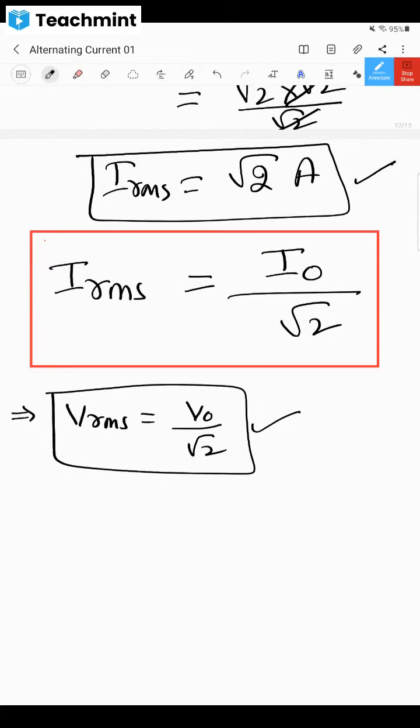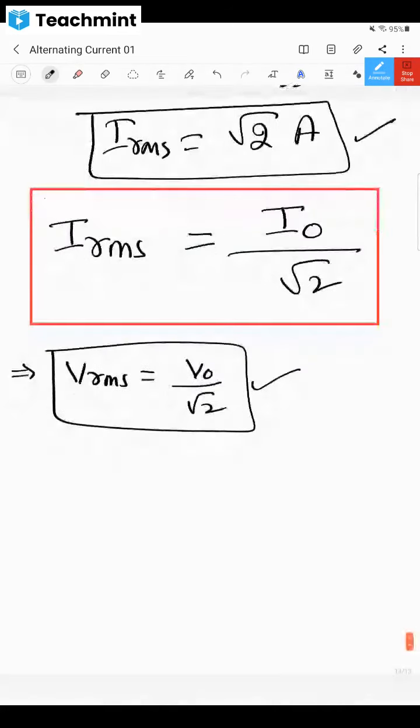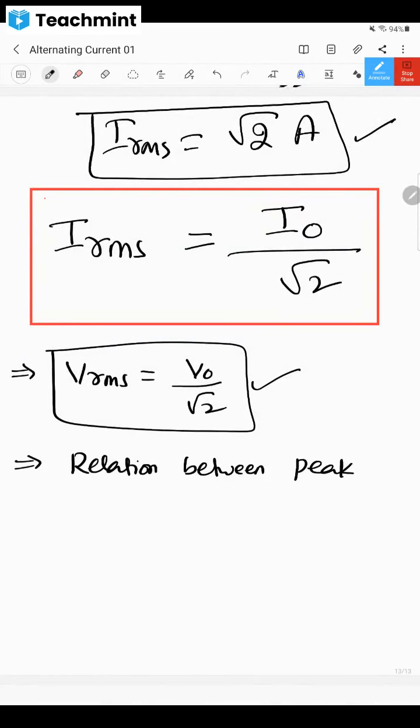Do you agree with this or not? Okay, both are same things. Then after that, relation between peak current and mean current. Peak current and mean current. Okay, what is the relation?